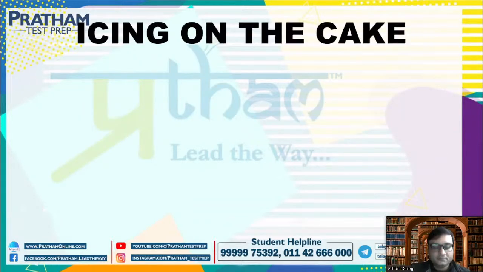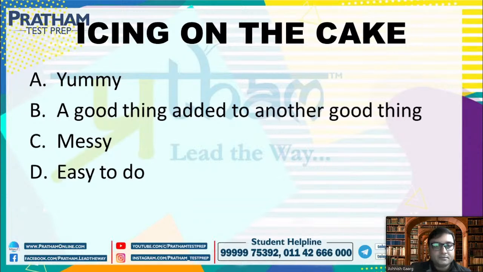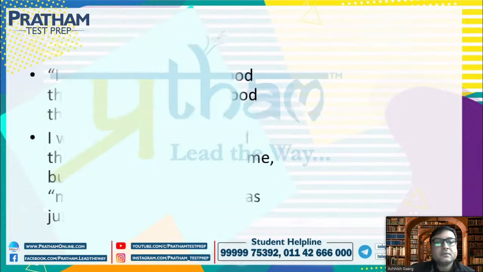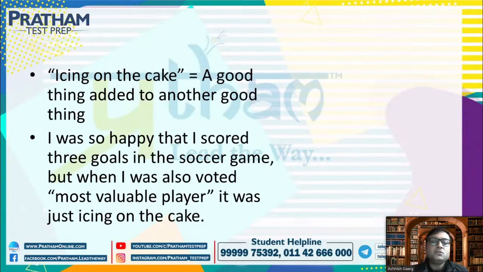Icing on the cake. Icing on the cake. Yummy, a good thing added on to another good thing. Messy, easy to do. What is icing on the cake? Which option is the correct one? Please tell me. Okay. So the correct answer is a good thing added to another good thing.